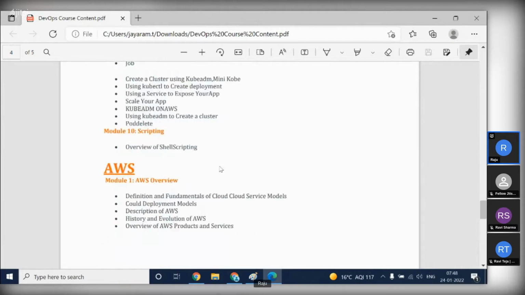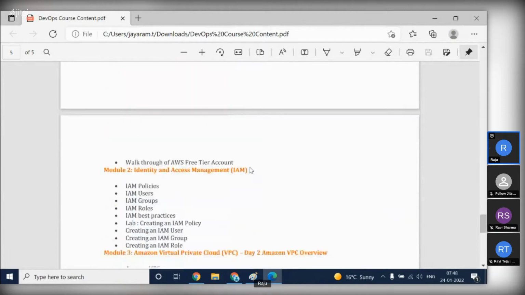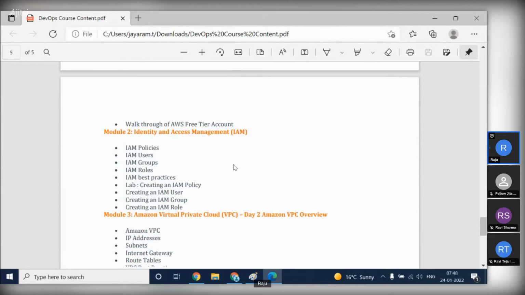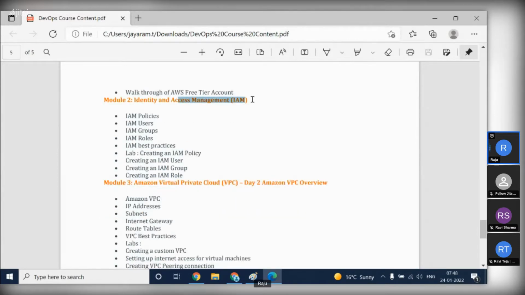So coming to AWS, I told you, right, IAM roles, how to create roles, policies, and these are related to IAM. IAM is related to giving AWS access to some other user. If you are adding any user to your AWS account, you have to restrict them, right?